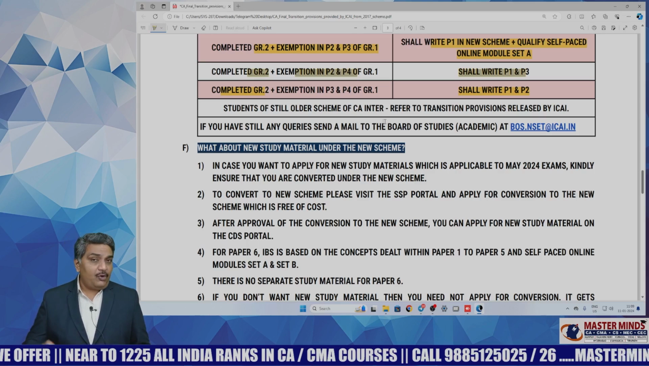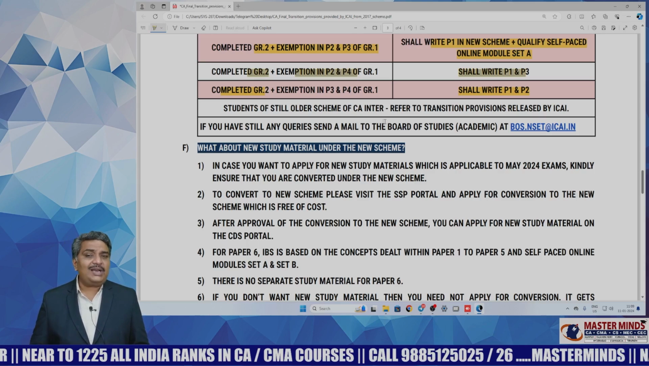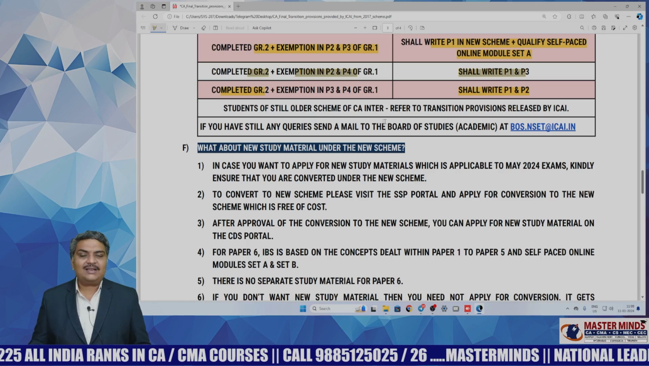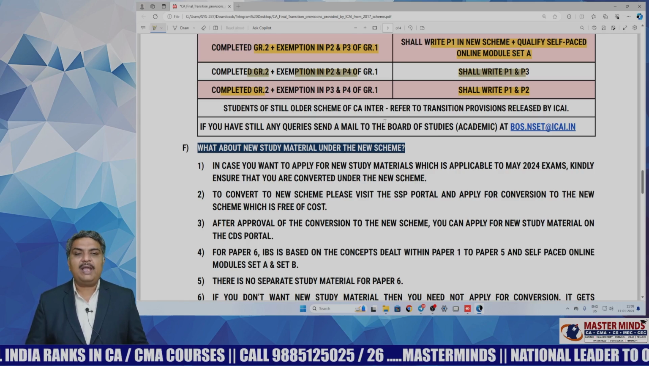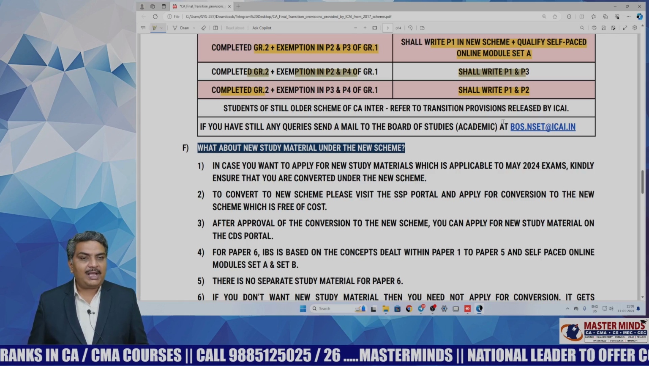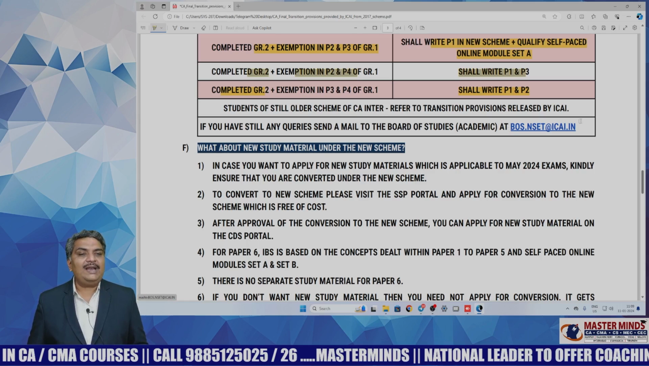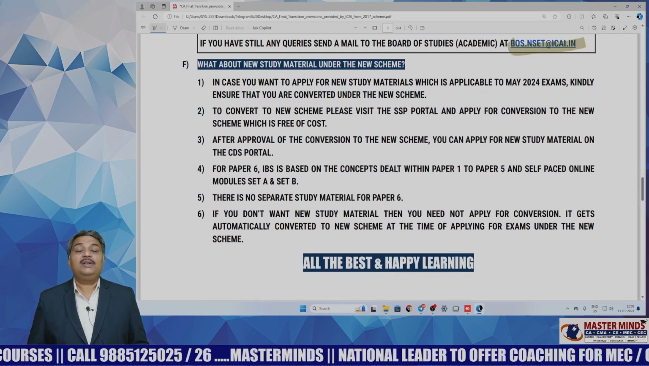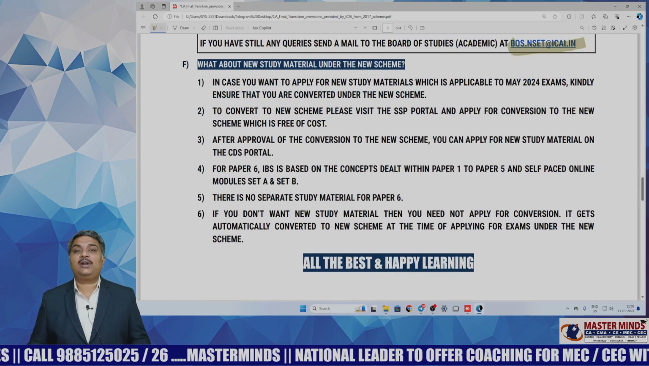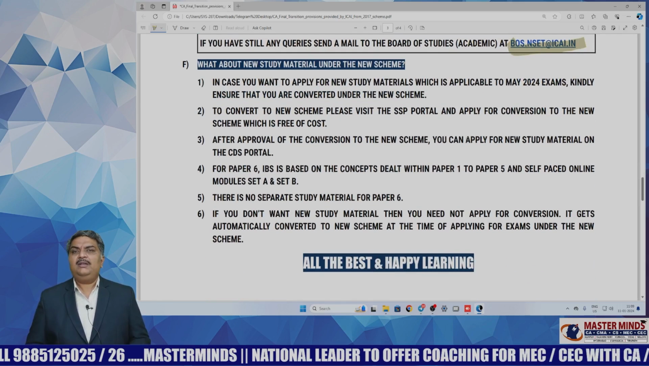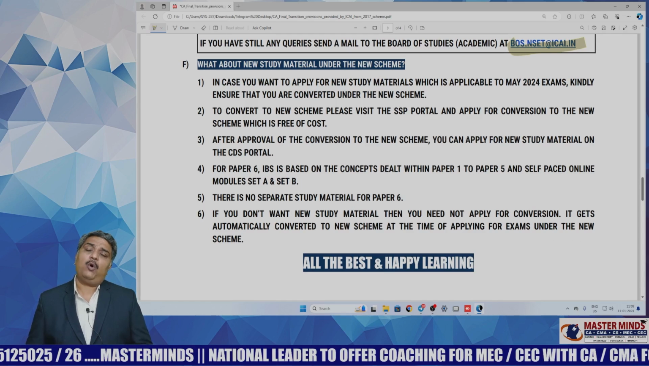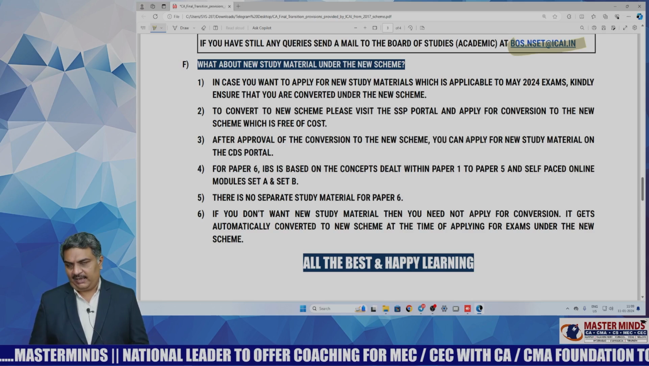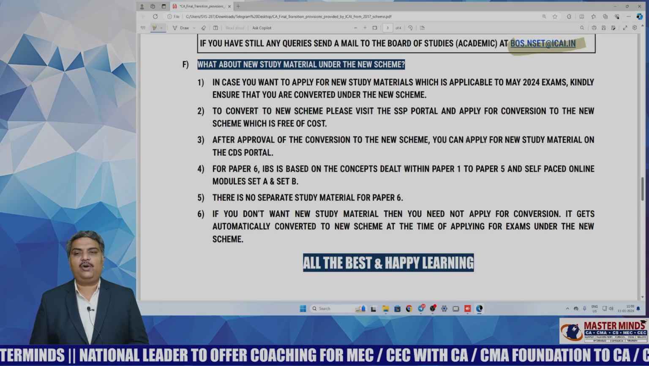And even after going through all these things, if you still have any questions or doubts and seek any clarifications, you can send a mail to the Board of Studies academic at bos.nseticai.in. Now, the most important thing that students have a lot of doubts about: Sir, should I convert from old scheme to new scheme by myself or will it be done automatically? So here is the clarity regarding that.